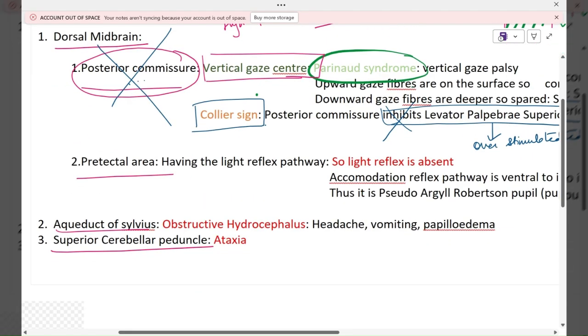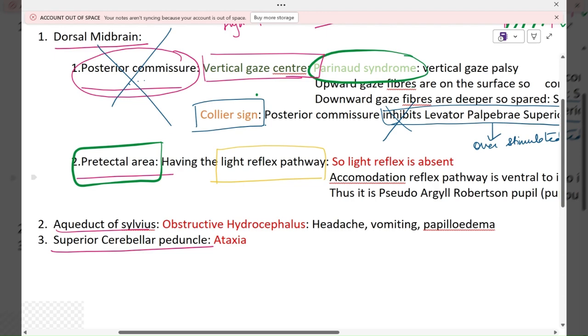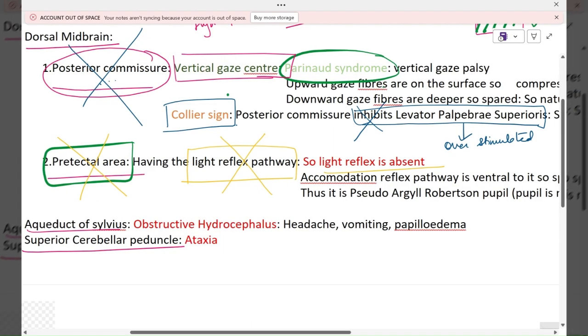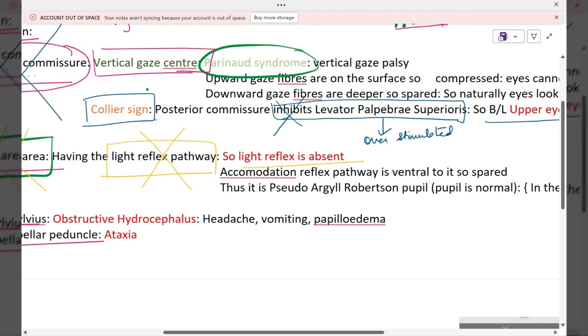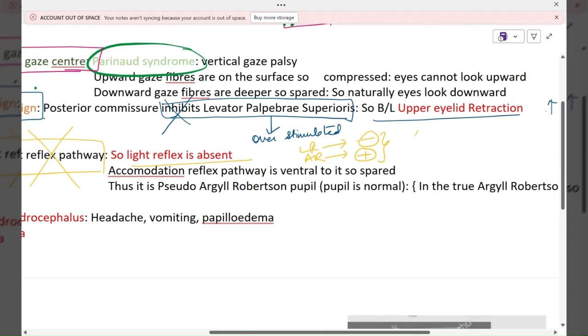Now let's see the second area in this dorsal midbrain, the pretectal area. This pretectal area has the light reflex pathway. When the pretectal area is compressed, the light reflex pathway is compressed, so the light reflex is absent. But the accommodation reflex pathway is ventral to it, so it is spared. So light reflex absent, accommodation reflex present. We have heard this somewhere in syphilis, the Argyll Robertson pupil.